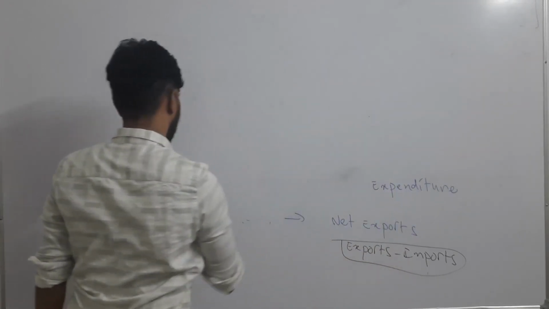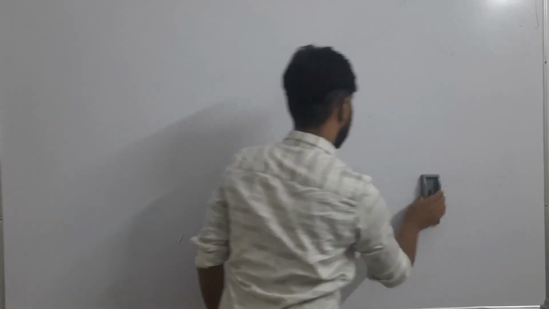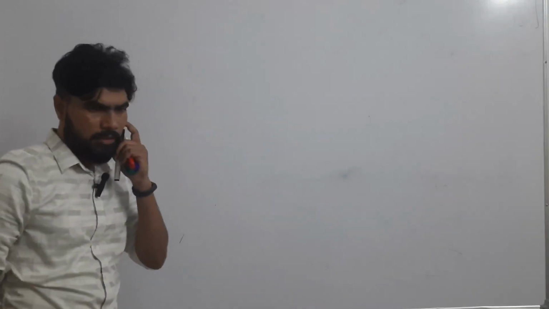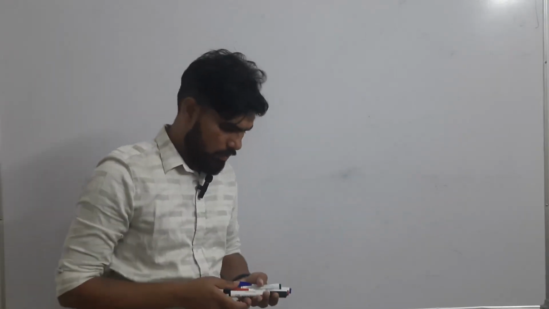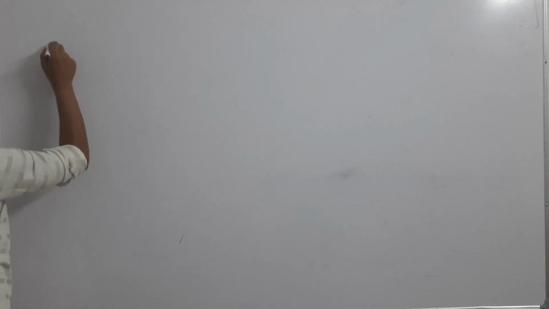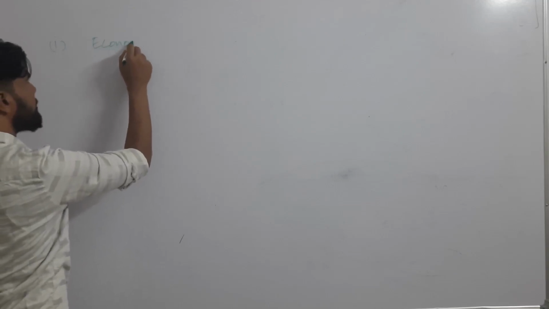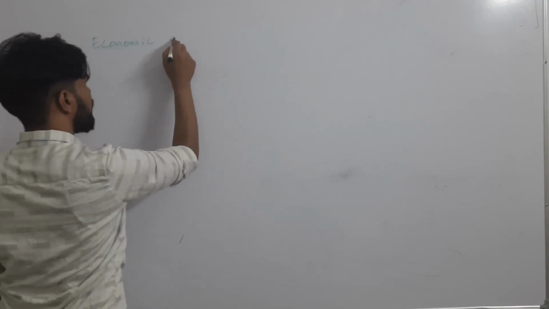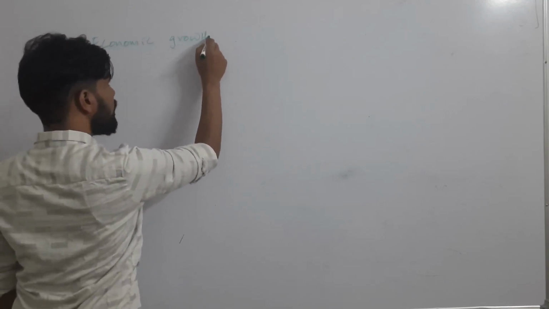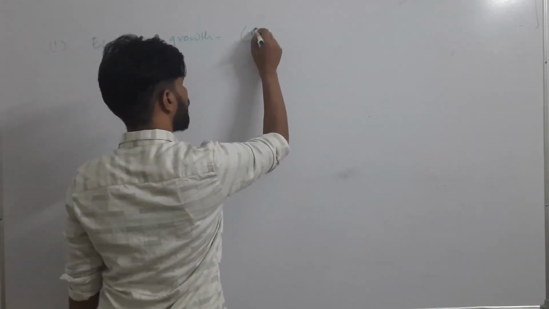What is the importance of GDP? Can you tell? Okay, right. First thing is it measures economic growth of a country. This is simply known as the growth rate.